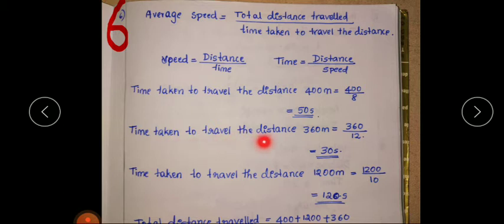Time taken to travel the distance 360 meter, that is 360 by 12 gives 30 seconds. Then time taken to travel a distance 1200 meter, that is 1200 divided by 10 gives 120 seconds. So we got time. So add these times.